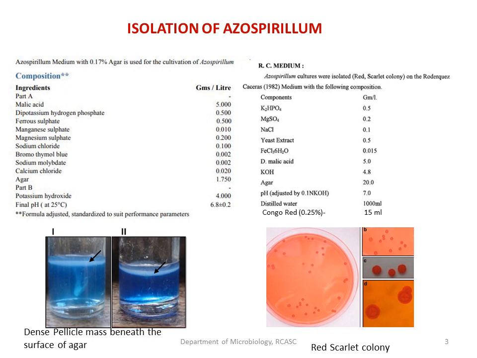Another important thing is the Congo red. Azospirillum has the ability to absorb this Congo red. Because of this, you could see reddish scarlet colonies. Deep reddish colonies can be observed on the surface.